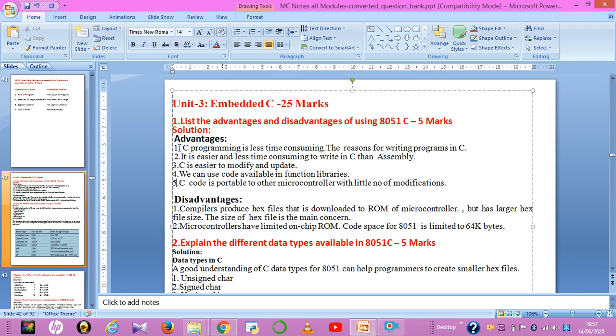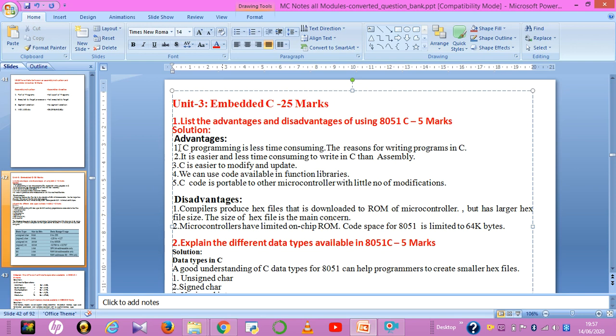These are the reasons for writing the programs in C. C programming is less time consuming, which means it takes less time to compile the programs, and most of the libraries are inbuilt. So that's a reason to write the programs in C. Second advantage, it is easier and less time consuming to write in C than in assembly.